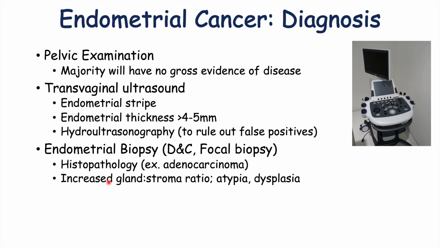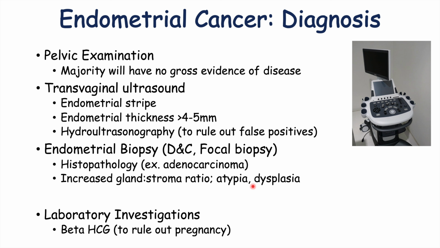If there is increased gland to stroma ratio or increased thickness of the endometrium without atypia, that would be considered endometrial hyperplasia. But again, we know that endometrial hyperplasia is important to deal with because that also is a pre-malignant thickening of the endometrium, meaning that if left, that can increase the chances of endometrial cancer. Certain laboratory investigations are going to be important, and this includes beta-HCG levels to rule out pregnancy.